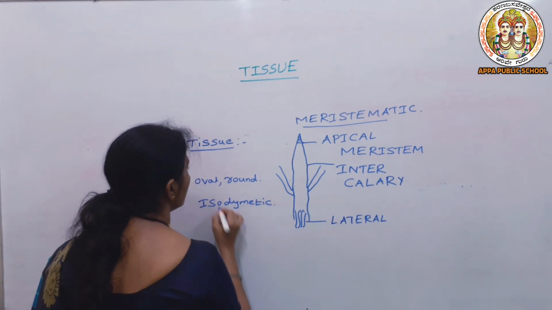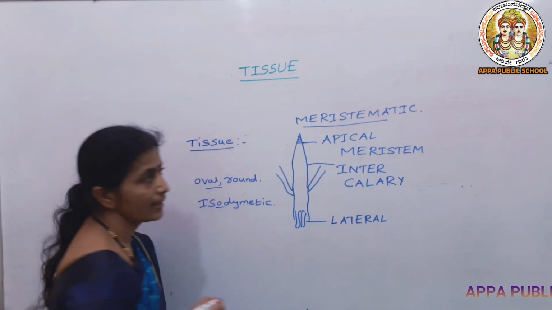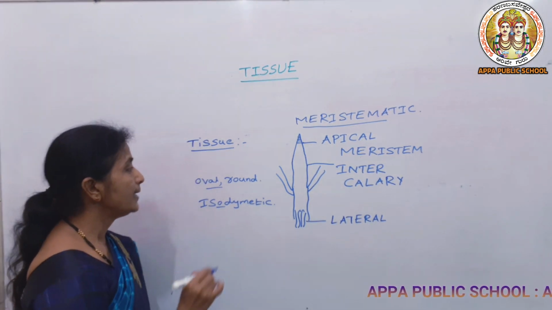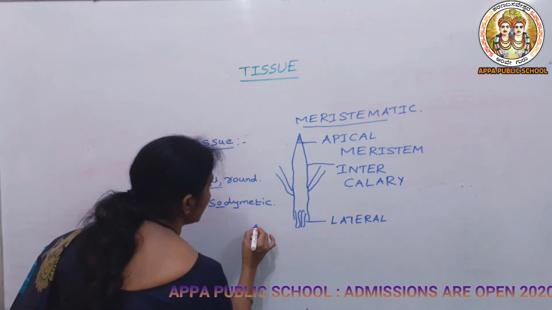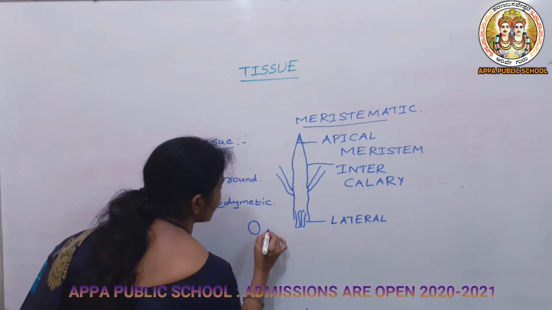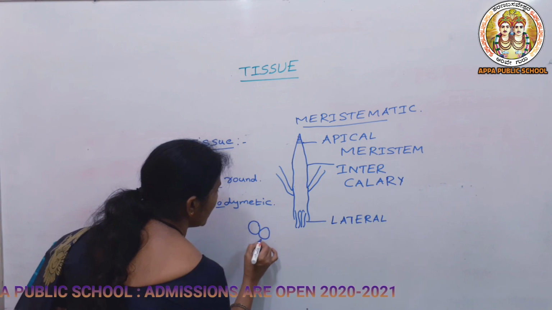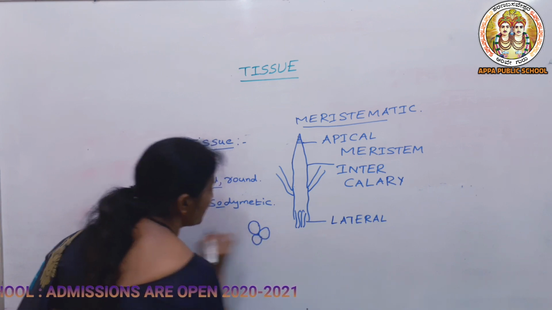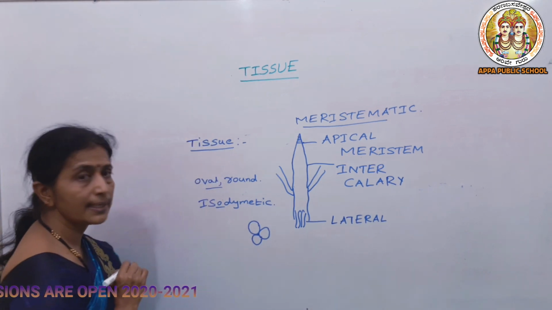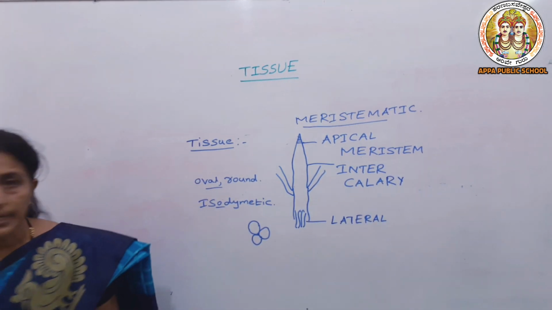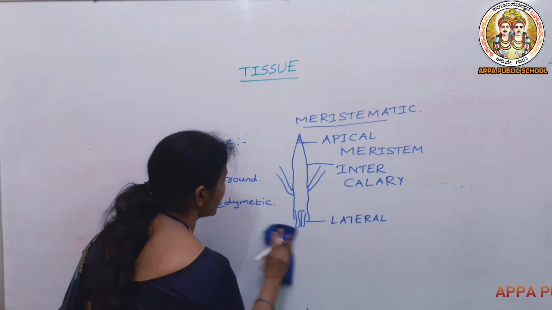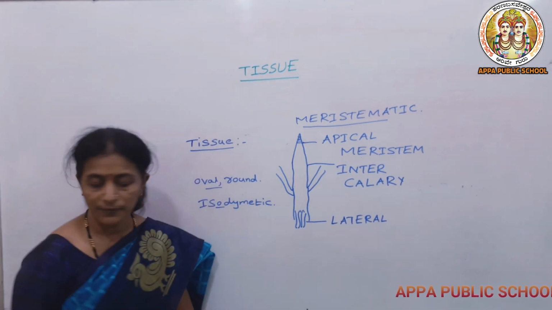And the cell wall is very thin and the intercellular space. What is the meaning of intercellular space? See, if any two cells are joining, in between if you see any gap, that gap is known as intercellular space. So in case of meristematic tissue, intercellular space is not present,